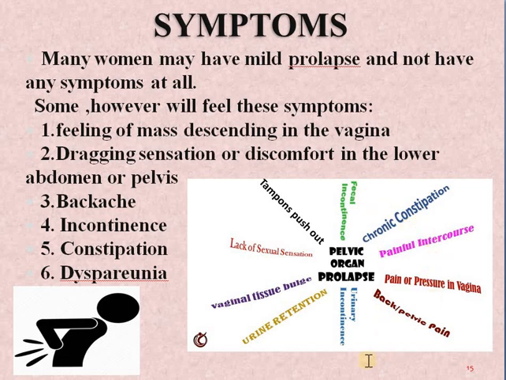If we see the picture, it gives us a clear understanding of what kind of symptoms we find clinically. One is tampons pushing out. Sometimes a female comes and says that when she is using tampons, they are coming out. When they complain of this, the first thing we have to do is examine the vagina for prolapse of the uterus, because this may happen due to prolapse.